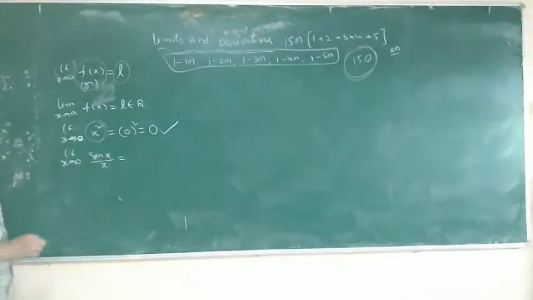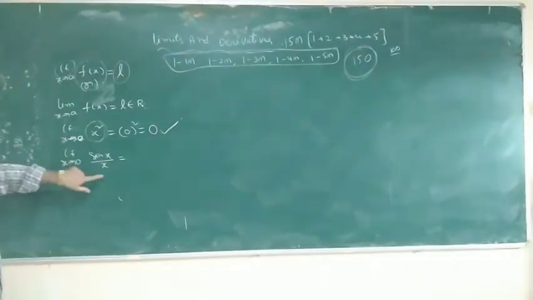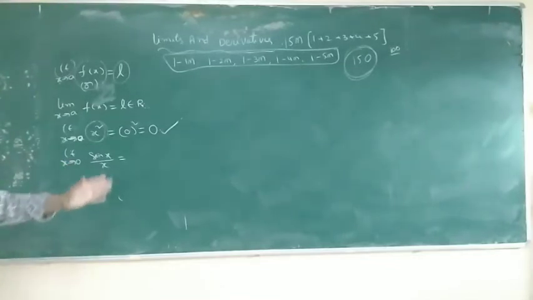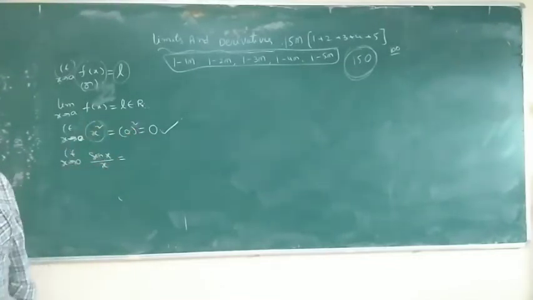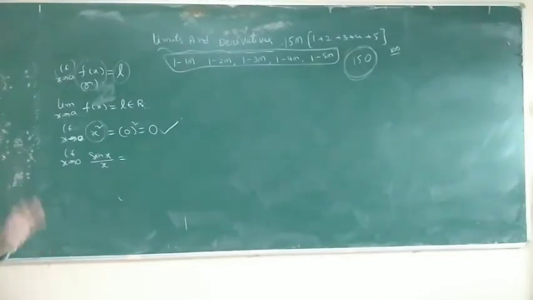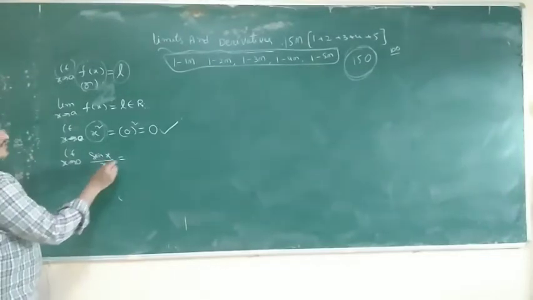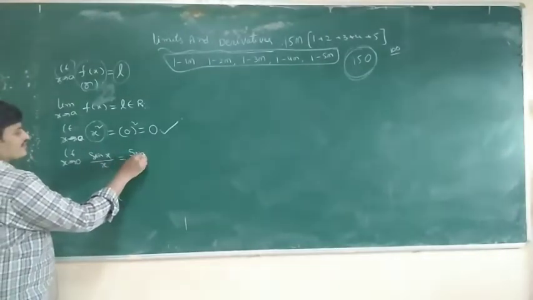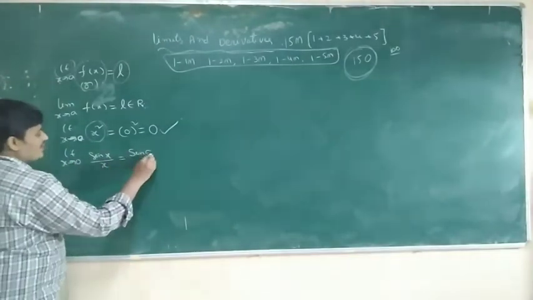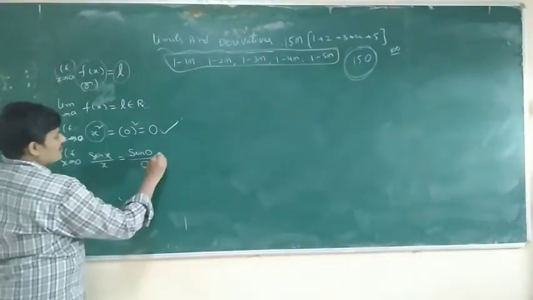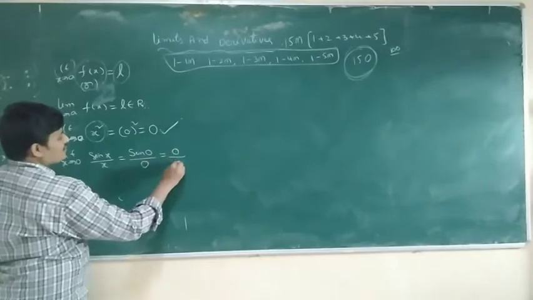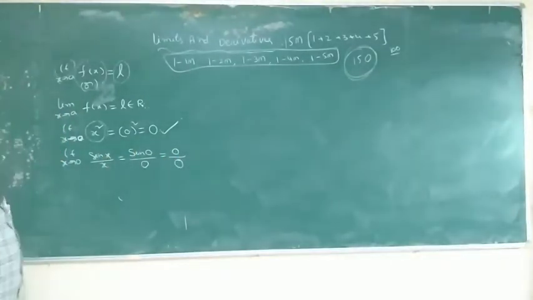What is the procedure? First of all, limit x tends to 0 means, in the function substitute x is equal to 0. X tends to 1 means substitute x is equal to 1 in the given function. Very simple. Sin x by x. So substitute x is equal to 0. Sin 0 by 0. Sin 0 is 0. 0 by 0.